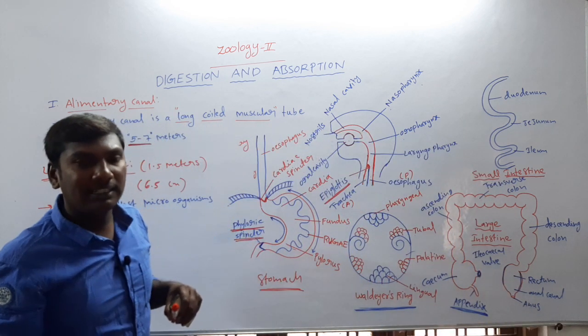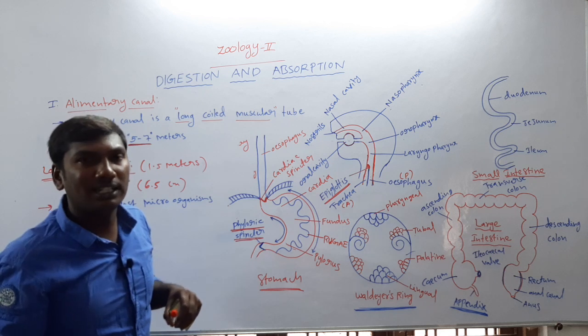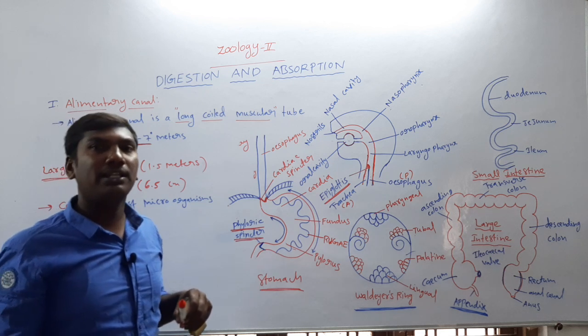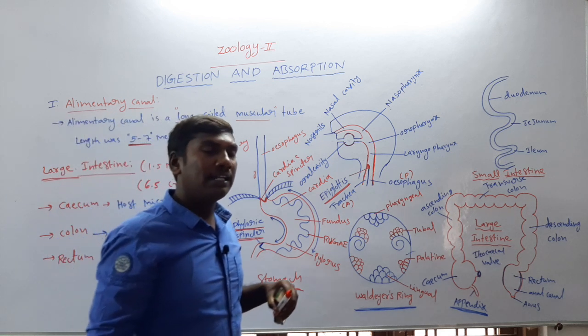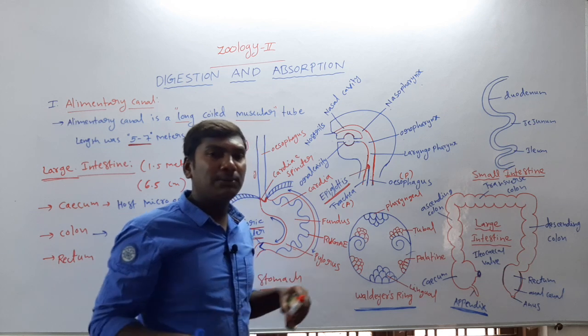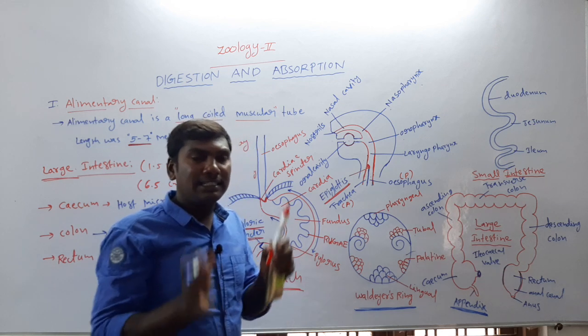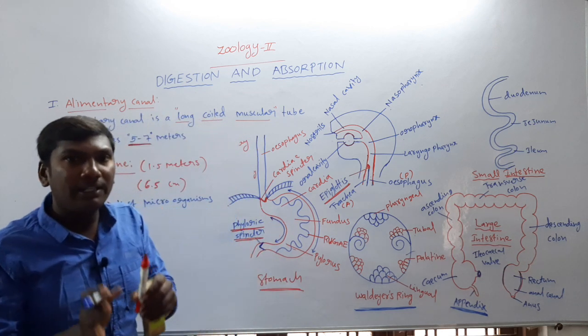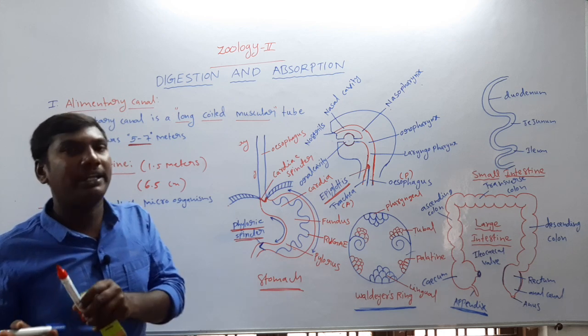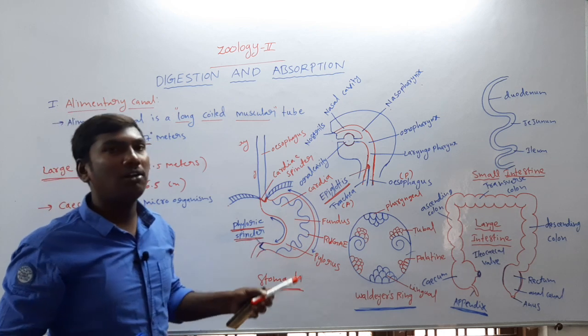The rectum is a temporary storage of fecal matter. The rectum is a distensible, bag-like structure, a temporary storage of fecal matter. So these are the parts of the large intestine.